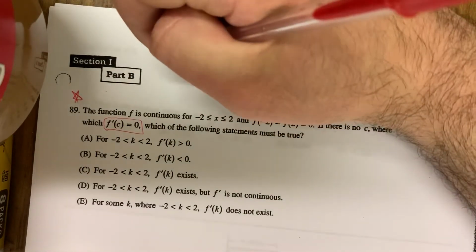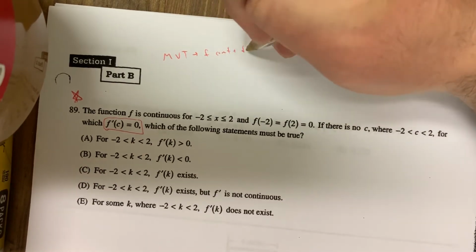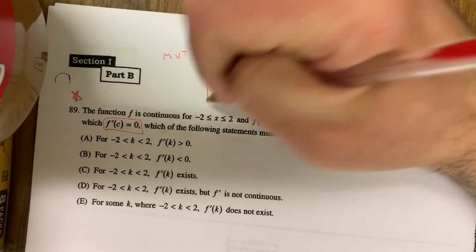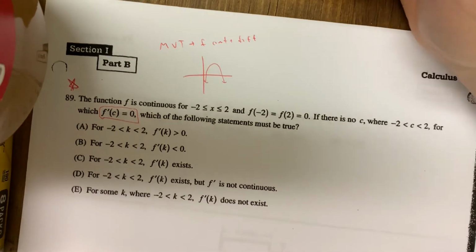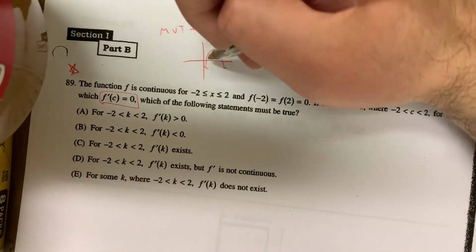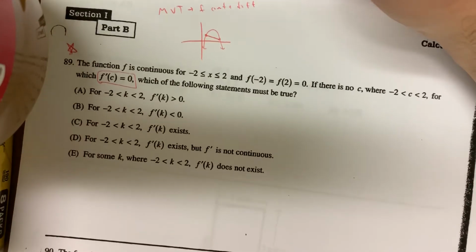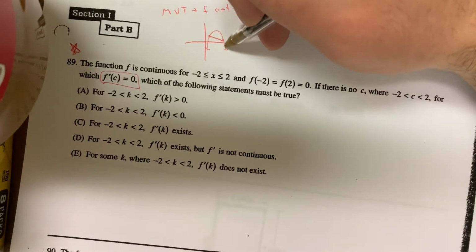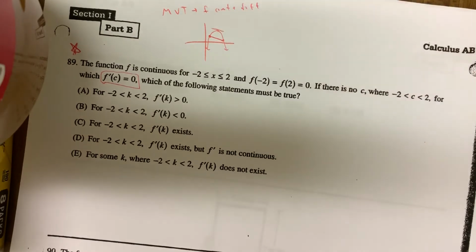A function has to be continuous and differentiable. And that means that if you draw the function, there has to be a place where the slope of the tangent line equals the slope of the secant line from one point to another. So if you go from this point to this point, here's my secant line. There's got to be a place where the slope of the tangent line is equal to the slope of the secant line. It looks like it would happen somewhere around there, where the instantaneous rate of change equals the average rate of change. That's kind of what this problem is about.